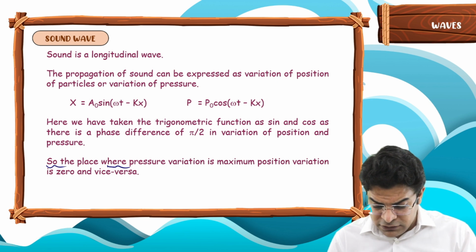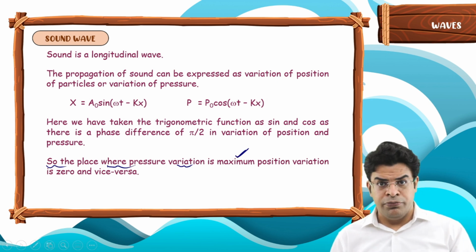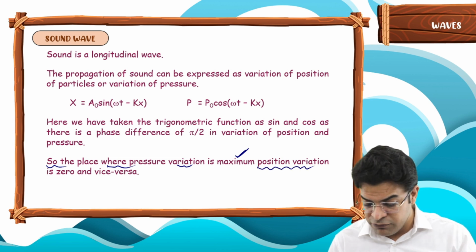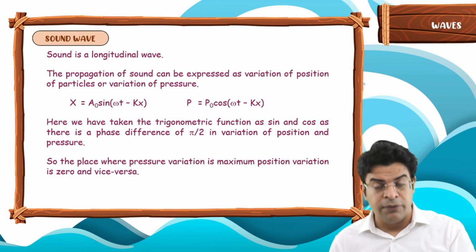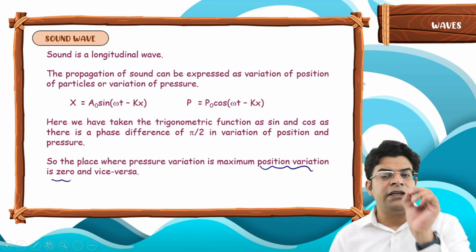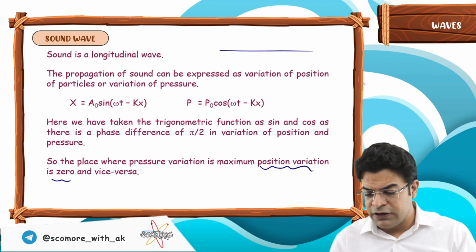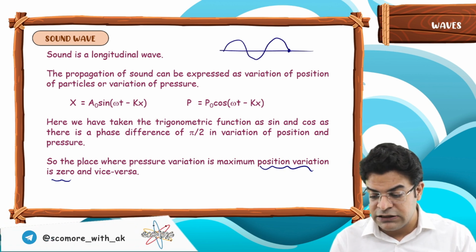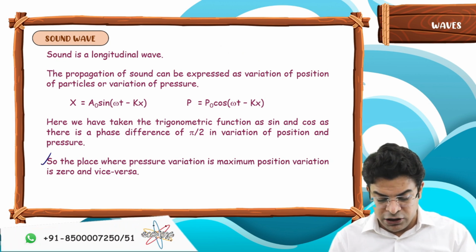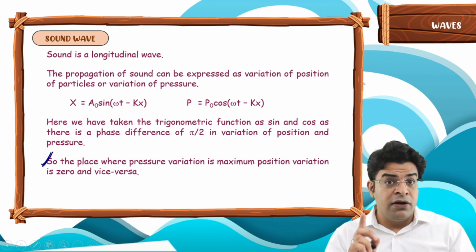So the place where the pressure variation is maximum, the position variation is 0, and vice versa. The place where the position variation is maximum, the pressure variation is 0. So one of them is at mean, the other is at extreme. You just need to remember this particular statement. This will be useful at a later stage.